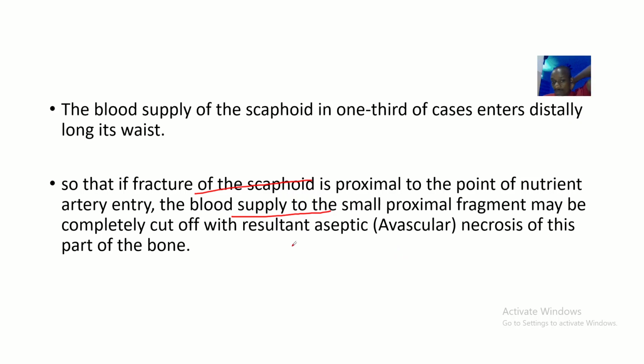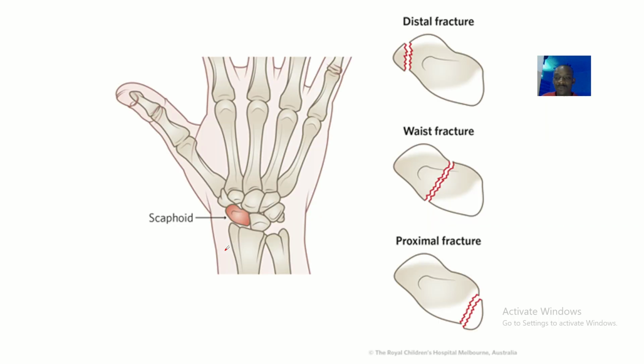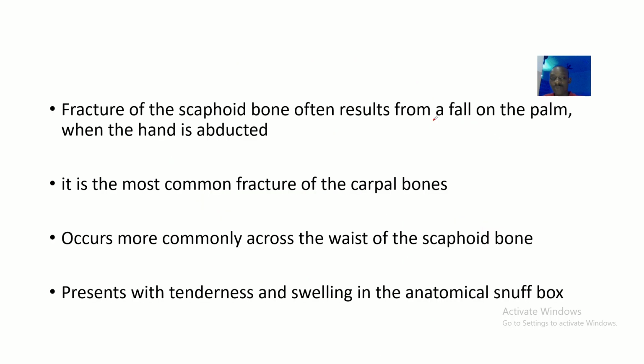So the blood supply to the small proximal fragments may be completely cut off, with resultant aseptic necrosis of this part of the bone. Necrosis is like total cut off of blood supply. Since the blood is entering from up, if there's a fracture up, then blood will not reach down. That's just the summary of this lecture, and these are the different types of fractures that may occur in the scaphoid, with the fracture in the wrist being the most popular.